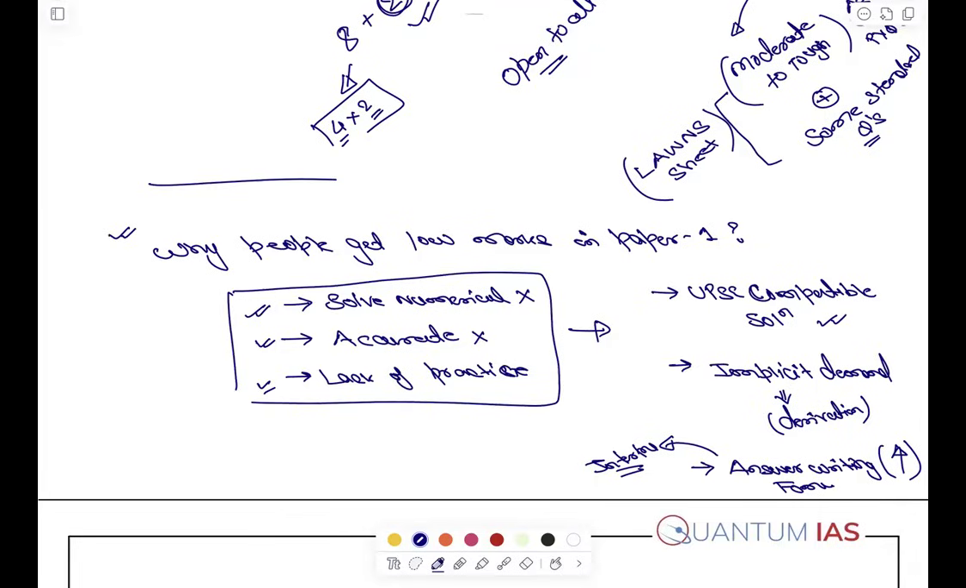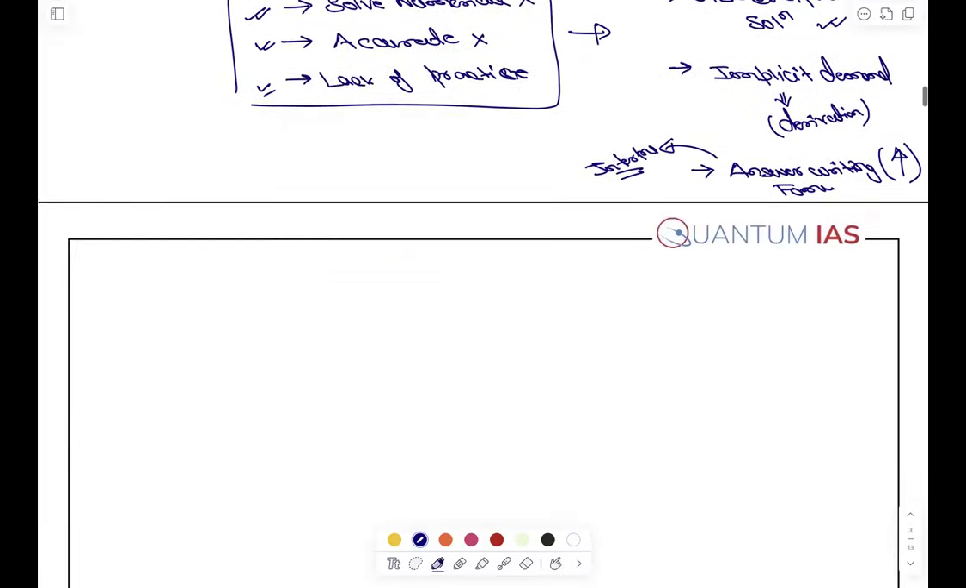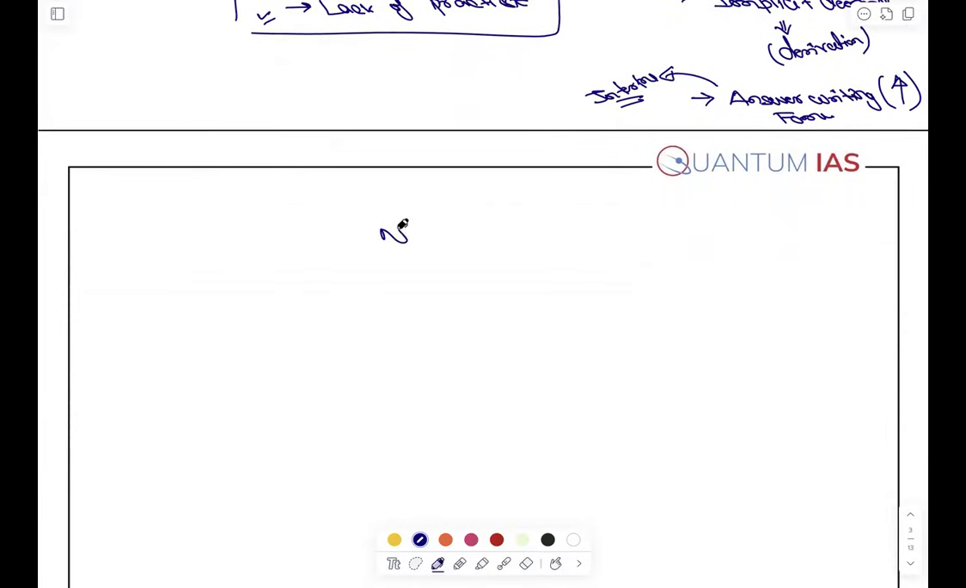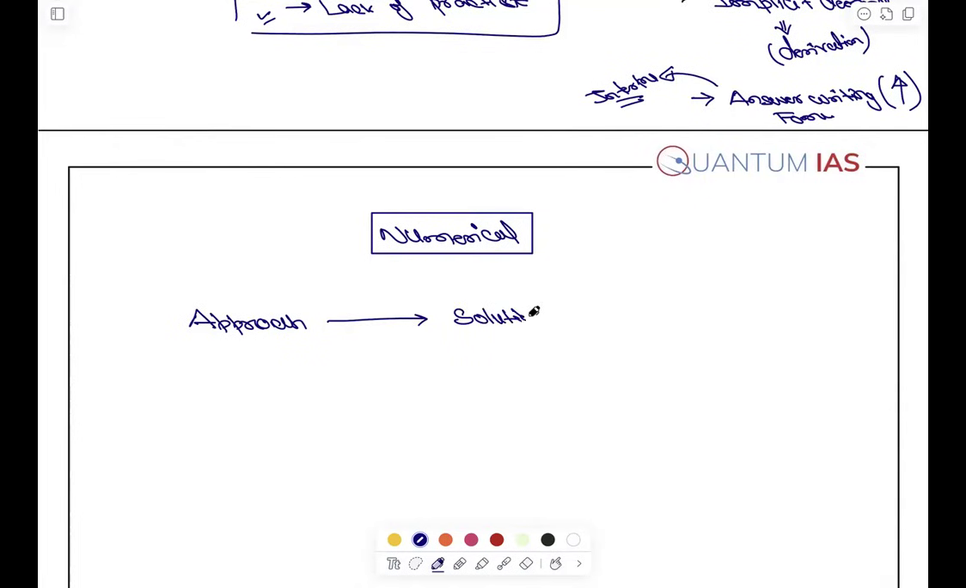So what all things are we going to cover here, right? If you see any numerical, and I always say that in a numerical there are three processes. The first process is the approach, how you are approaching the numerical. Apart from the approach, there is the solution, how you are going to solve the numerical, and the last thing is the calculation, right?